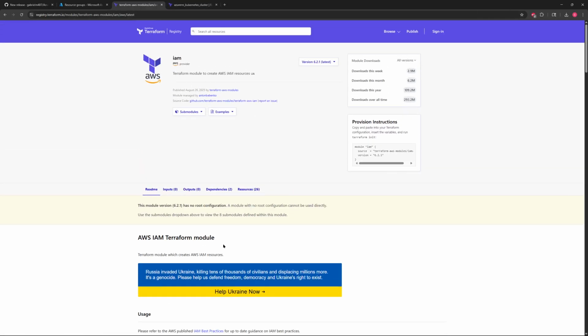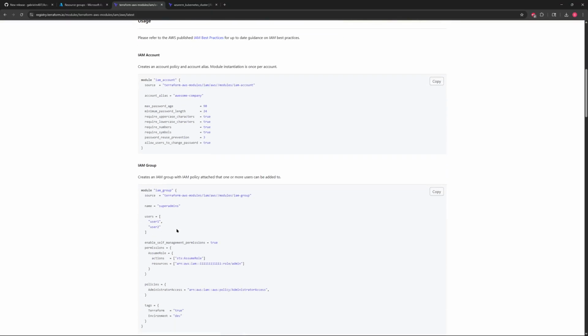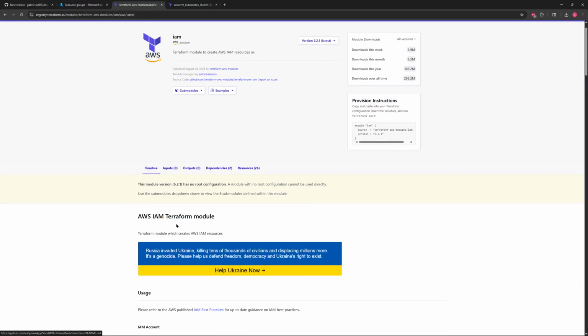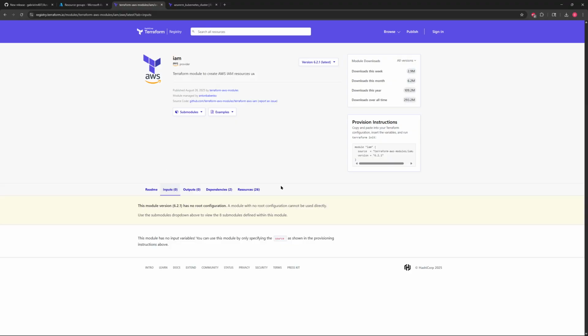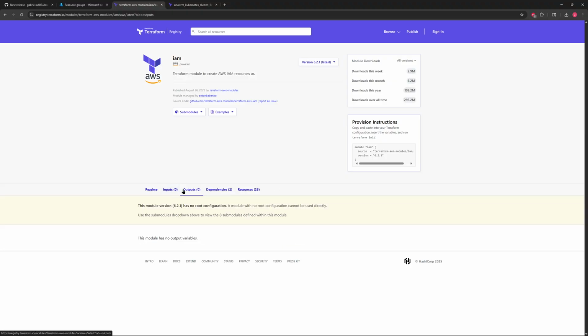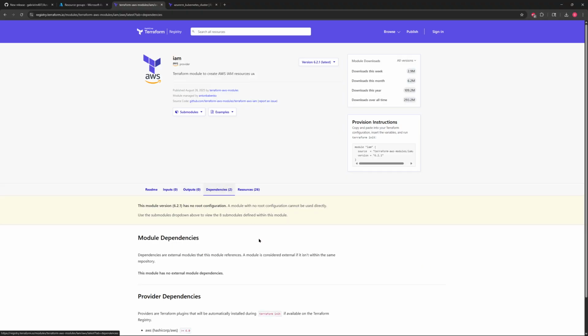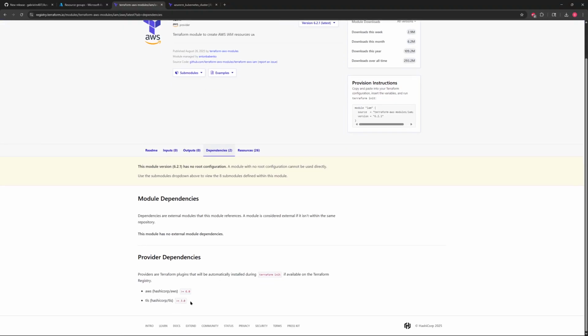They have also organized it so that you can view it yourself here. You can see that we have the README file, and then it specifies what inputs. So if you were going to call the module in your code, these are the inputs you would have to put in it. These are the outputs you can expect. These are the different providers that you would need to have. They're required for them to be used.